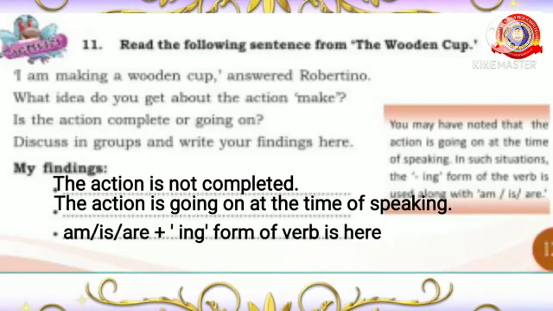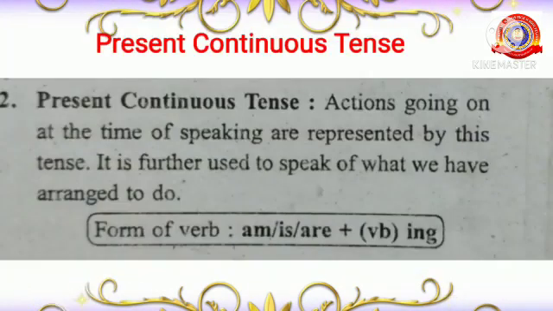Okay, my dears, now let's study about present continuous tense. Actions going on at the time of speaking are represented by this tense, and also it denotes an action which may take place in the near future.